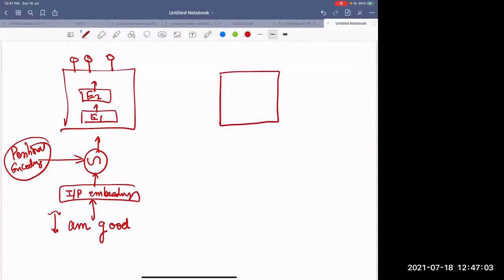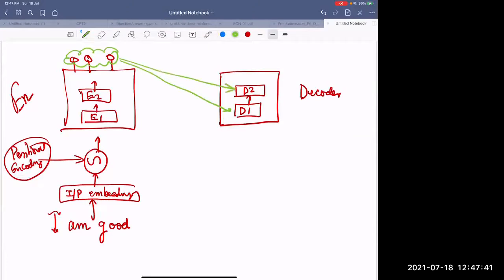That's my encoder, and this is my decoder. That's my encoder. Decoder is going to have decoder 1 exactly. I will show you the difference, but decoder 1 and decoder 2. This is the representation, which is actually the latent representation of my English language. That's my source language, and the words I am good, they will be given to this guy, given to this guy.